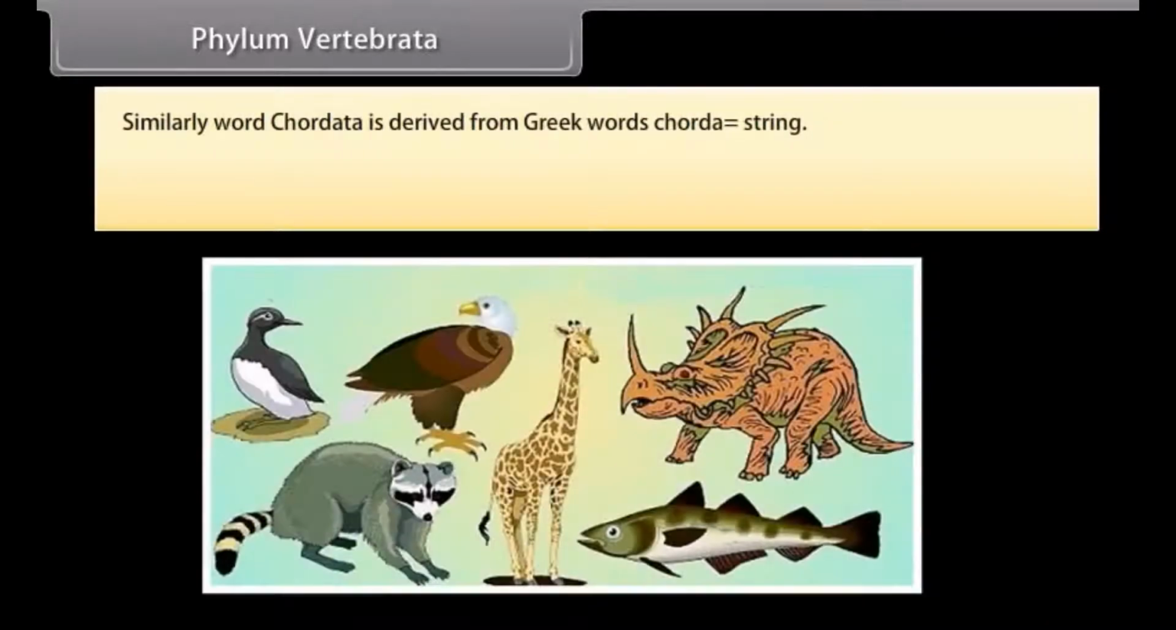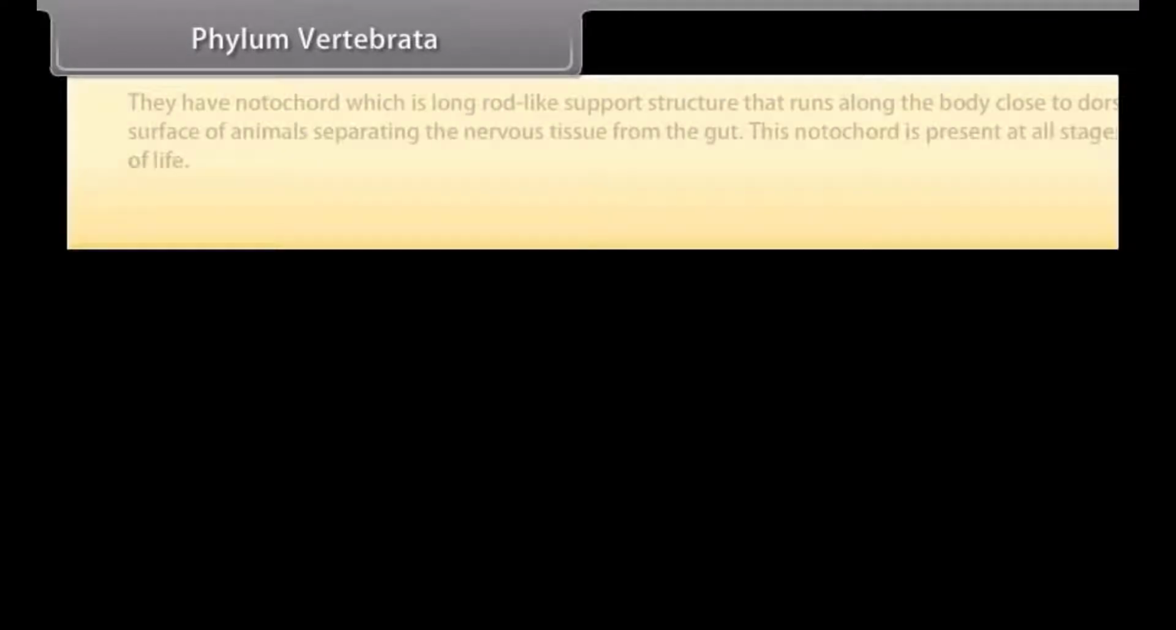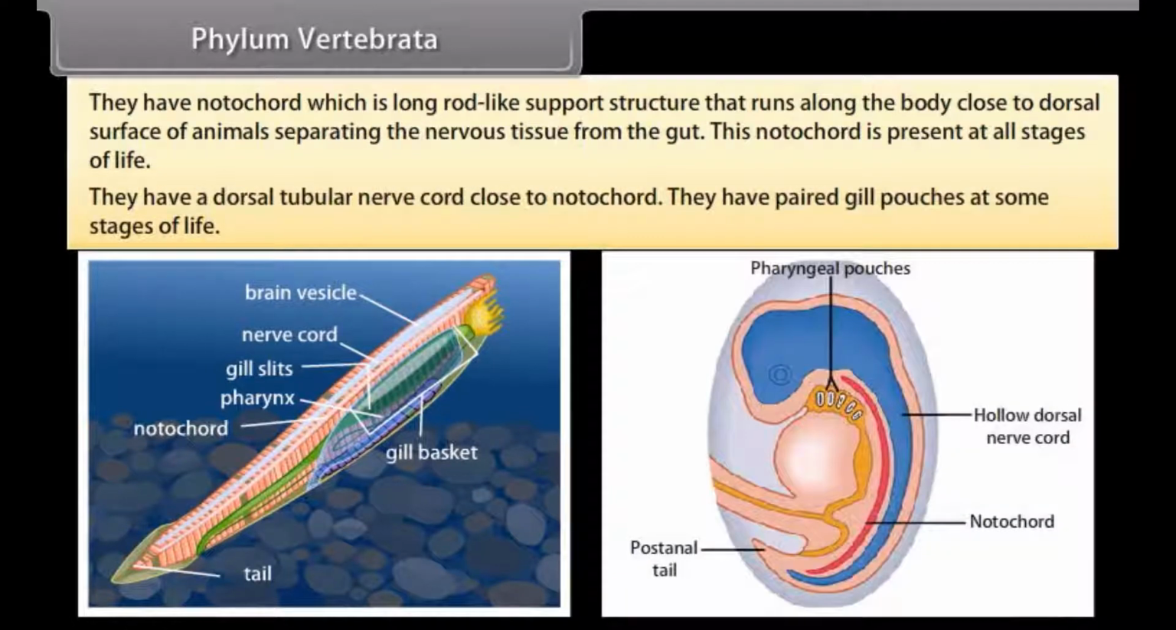Phylum Vertebrata. Similarly, the word Chordata is derived from Greek word chorda, which is string. The animals are bilaterally symmetrical, triploblastic, coelomic, and segmented with complex differentiation of body tissues and organs. They have notochord, which is a long rod-like support structure that runs along the body close to the dorsal surface of animals, separating the nervous tissue from the gut. This notochord is present at all stages of life. They have a dorsal tubular nerve cord close to notochord.